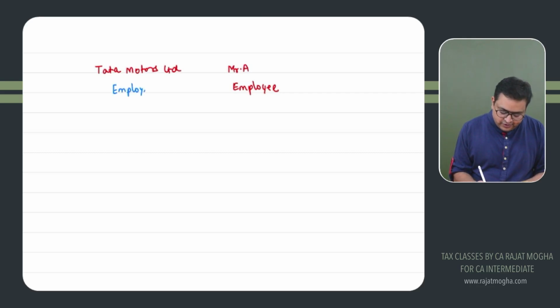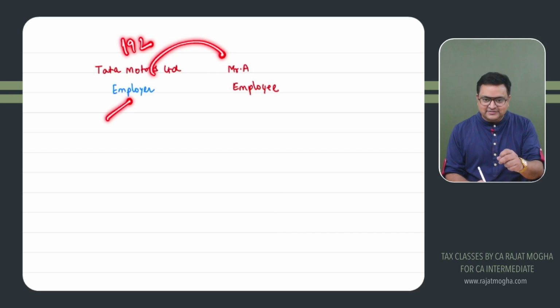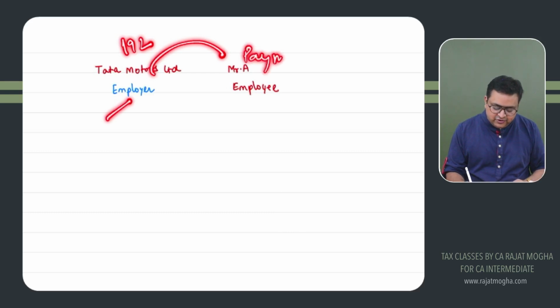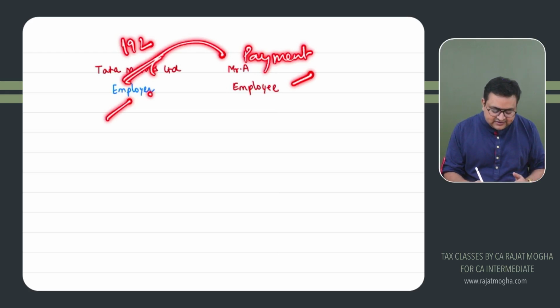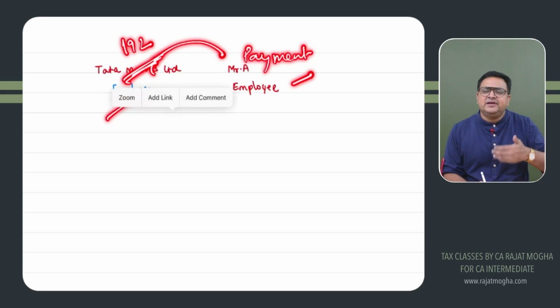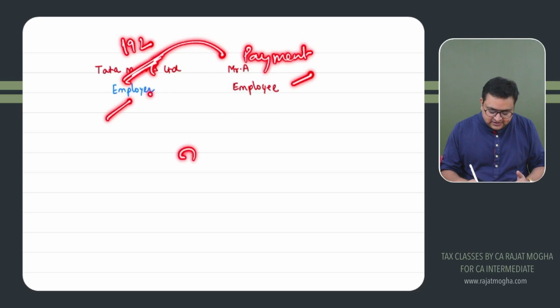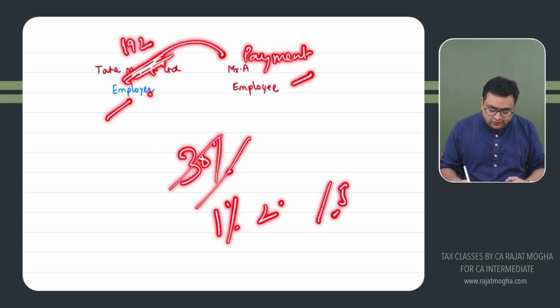So whenever this employer will be giving the salary, please understand section 192 says deduct TDS at the time of payment. Whenever you will be giving salary to your employee, please deduct TDS. Now, the second question is how much TDS? What is the rate under section 192? Because generally we know that in most of the sections we get rates. Generally it is 10%, somewhere it is 30% also, somewhere 1%, 2%, 5% also. So we have specific rates in most of the sections. What about section 192? We do not have such rates.